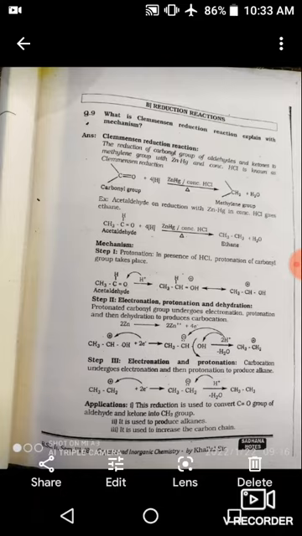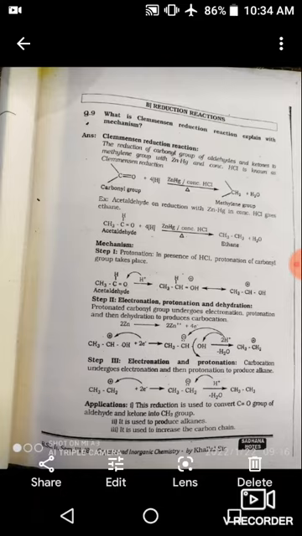As you know, there is a lone pair of electrons on the oxygen atom, so the H plus ion attacks it, giving OH plus. Then the double bond shifts toward the positively charged oxygen atom, forming CH3 CH plus OH.